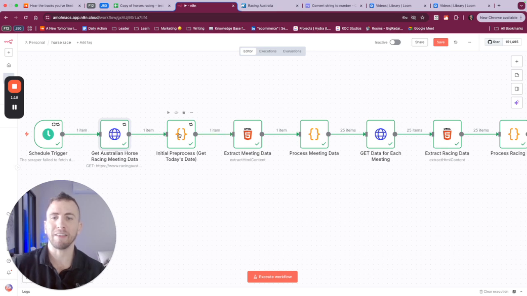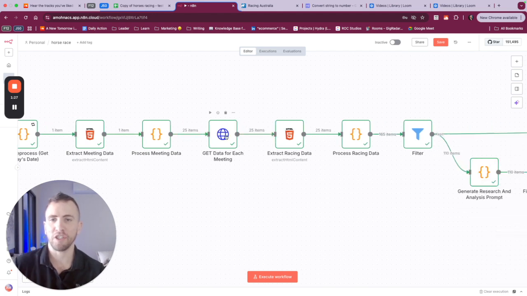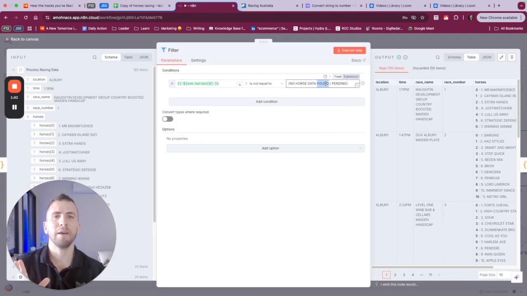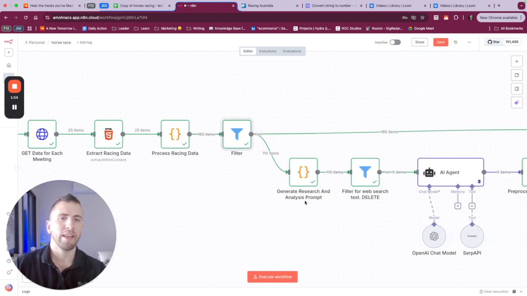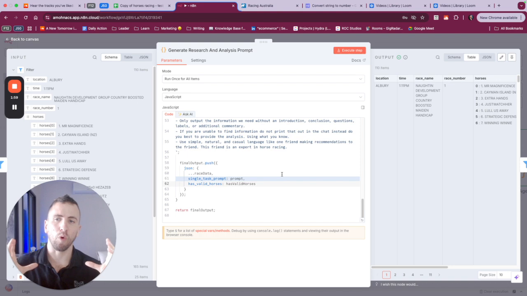As we go through, we basically pull this information through a code snippet into a way that is easy to manage. And then we do another search in order to get the data for each horse meet. Again, we do another extraction step, and what we want to do is recognize what horse races are relevant. So we have a filter here that basically makes sure that we have an actual race coming up. And even when we filter out the meets that are not happening, we still have a large number, 110 sources here.